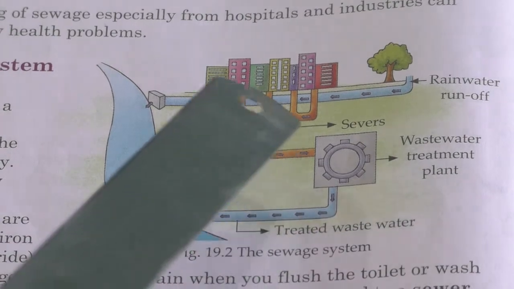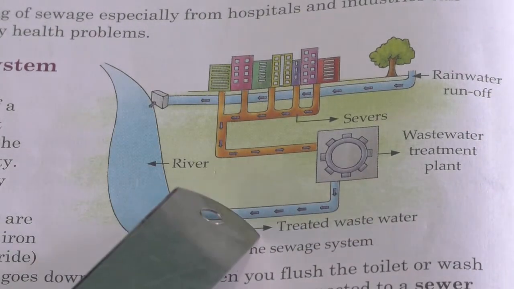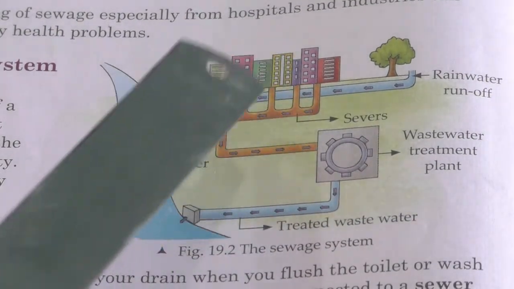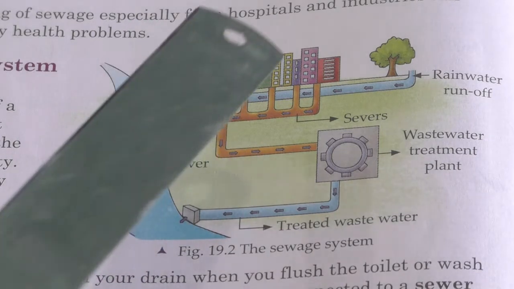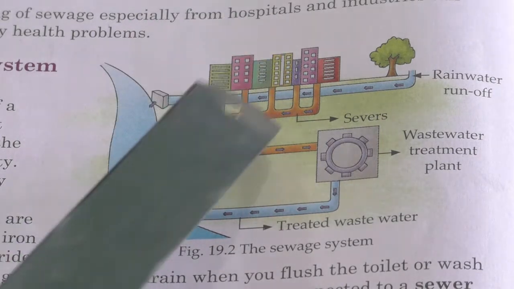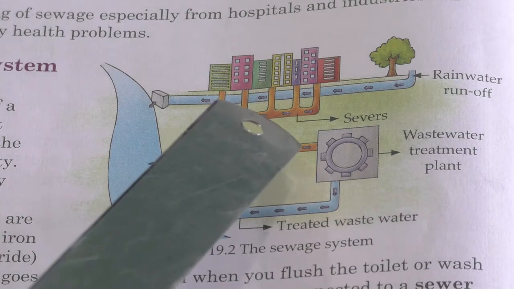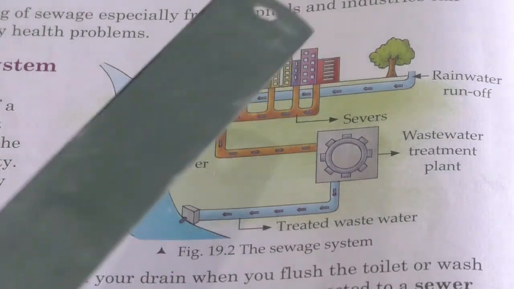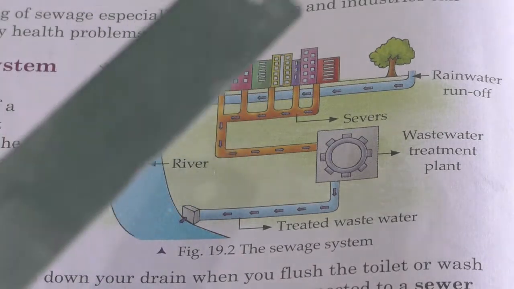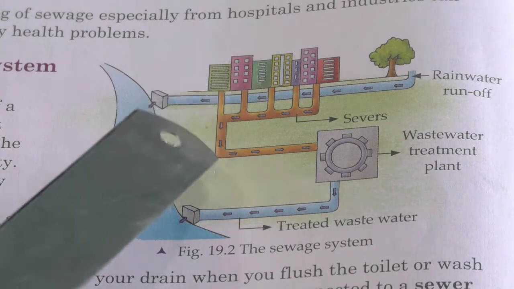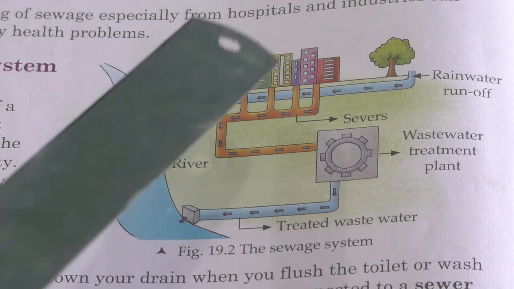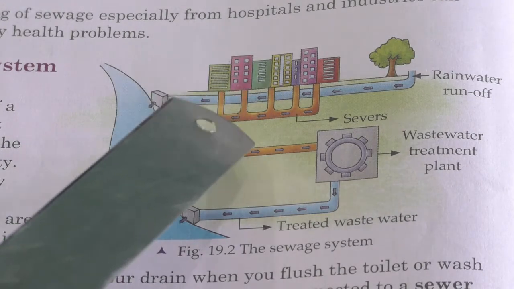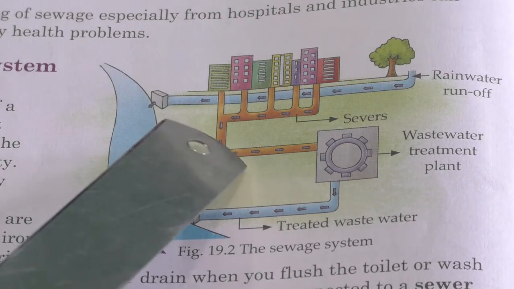These pipes that carry wastewater are called sewers. These sewers are normally made of either cast iron or polyvinyl chloride, in short PVC pipes.